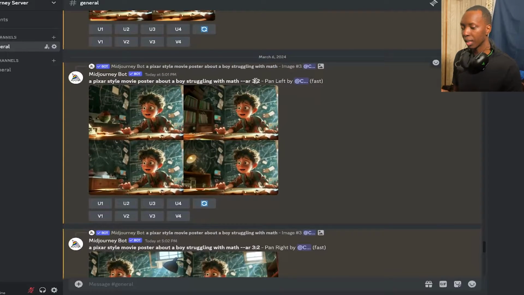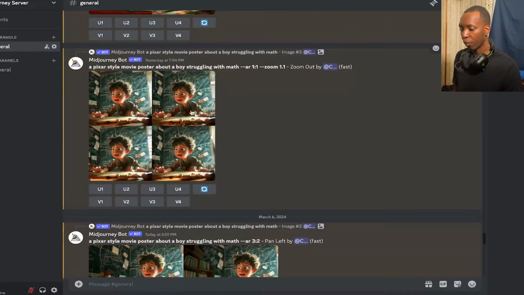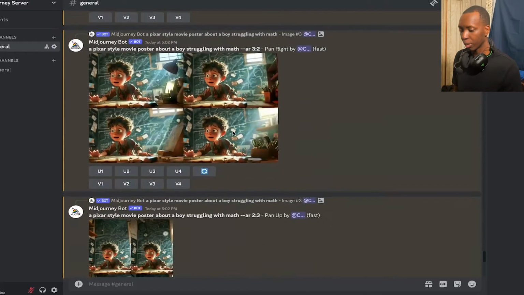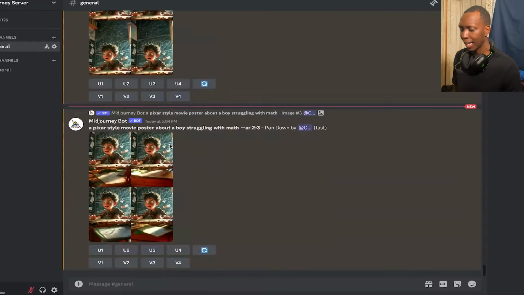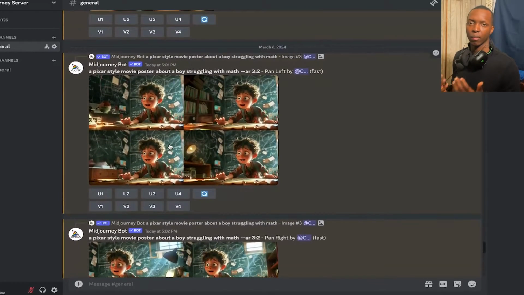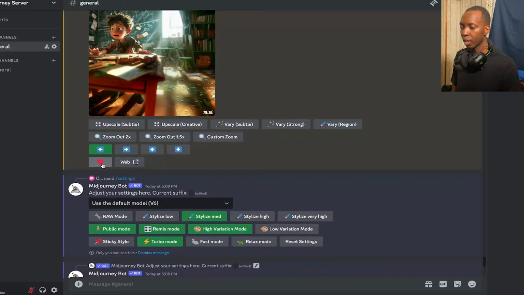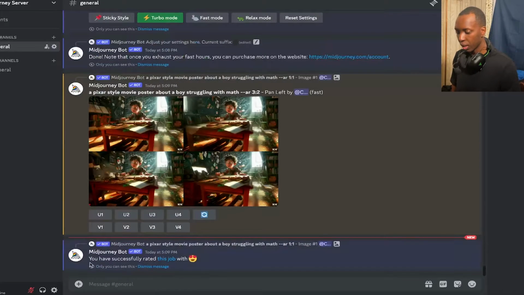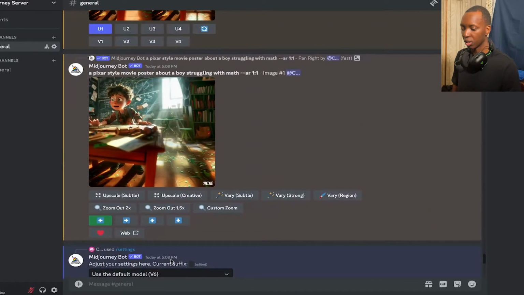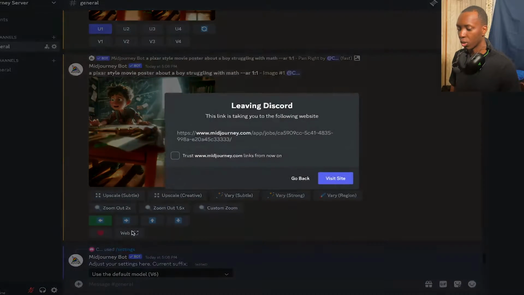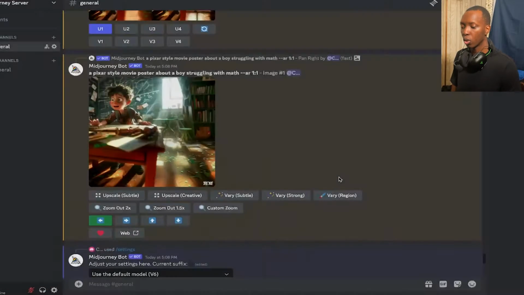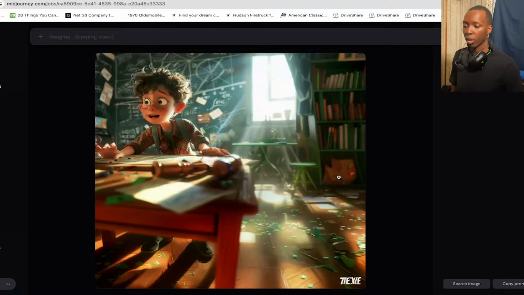But now you can see that the aspect ratio is not 1:1 by default like the square. Now we have a 3:2 and a 2:3 once we pan. And you can keep panning and zooming out. You can get infinite versions of this. You can also rate the picture. Once you rate the picture, it says you have successfully rated this job with hard eyes, which is just telling Midjourney that you really like what it created, and so that can help. And then you can also click web, and it will take you to your gallery, which would be in your midjourney.com.